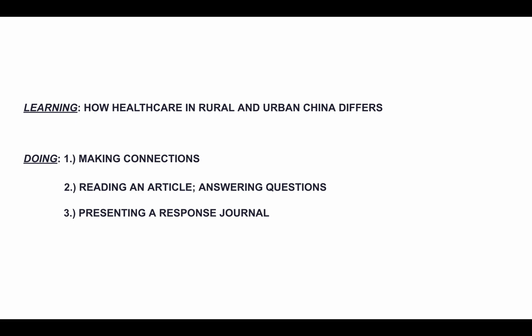So to do so, there's 3 steps. First one is to be making connections, and we're going to be doing a dot-to-dot activity. We'll talk about that more in a moment. The second thing is to read an article and answer a few questions about it. And then third, a step that we think you're going to really enjoy is to prepare a video response and to do that on Flipgrid. More about that in a moment.